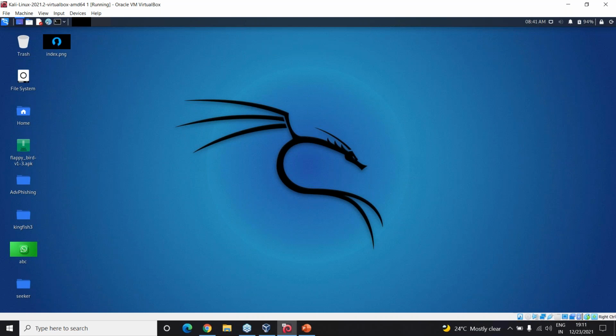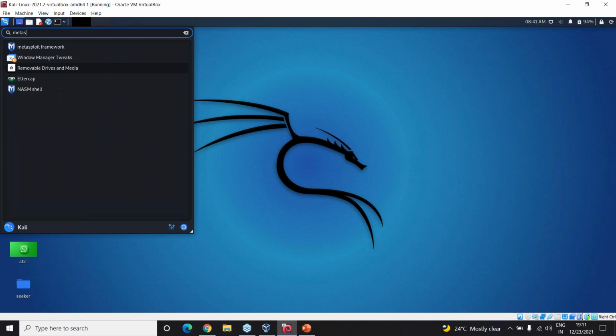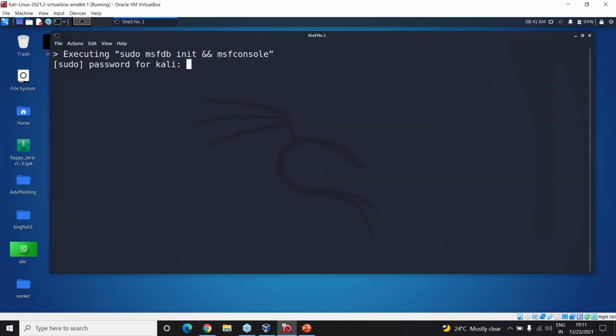Okay, so how we start is that we have a tool called Metasploit. I think you can just search for it here. There is something called the Metasploit framework which we will be using. Starting database.